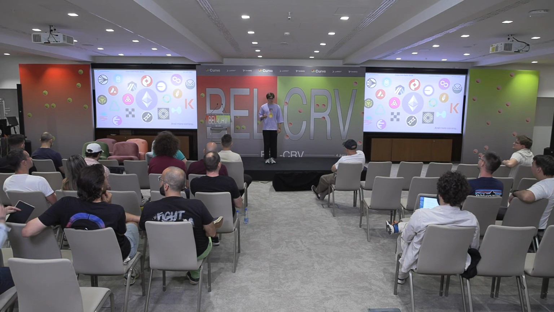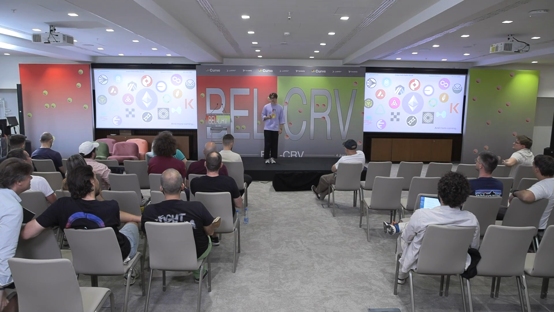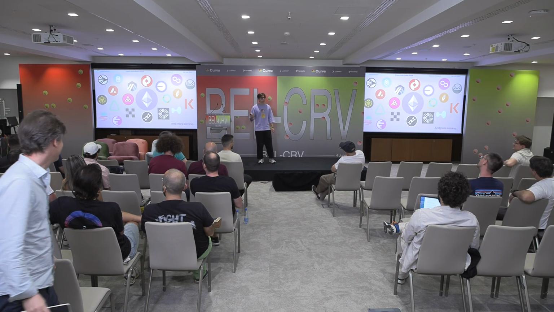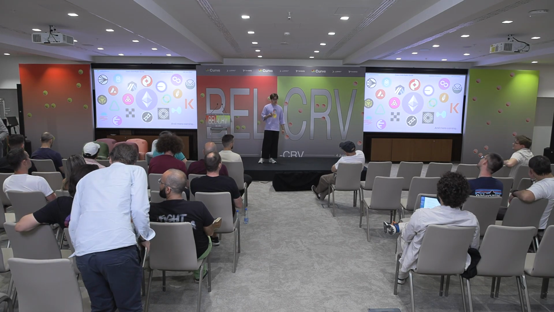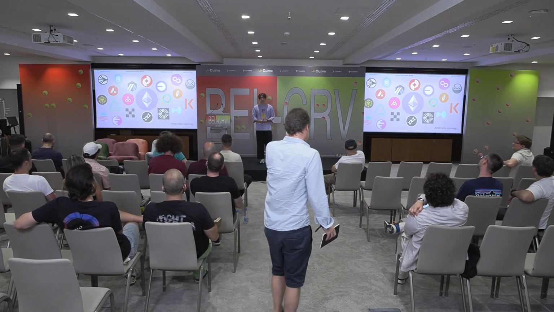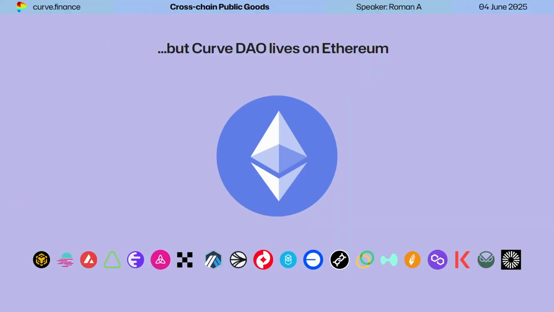So Curve is deployed over 20 networks already, and there are more coming just the moment we speak. New chains actively want us to deploy there to bring liquidity and ecosystem for the growth. But Curve DAO and core Curve projects live on Ethereum, so all these chains need some data and governance messaged from the Ethereum.